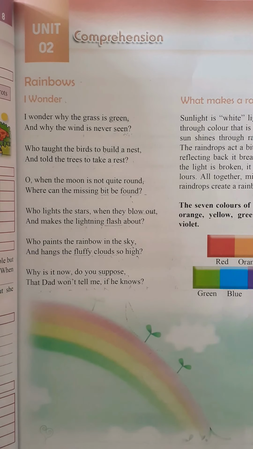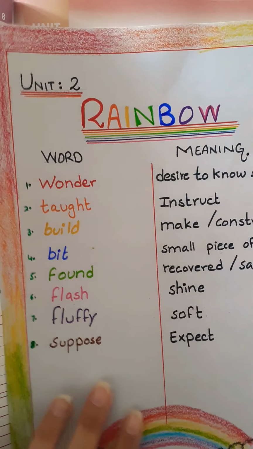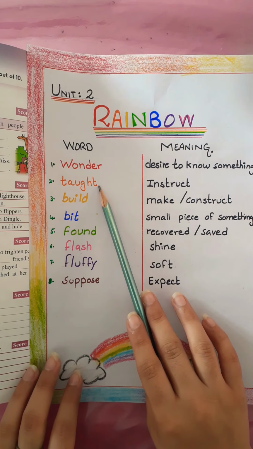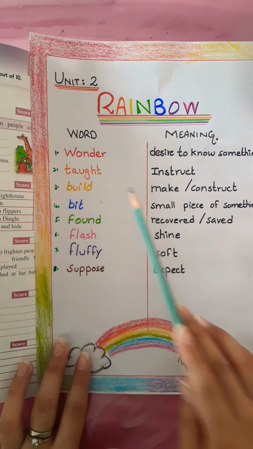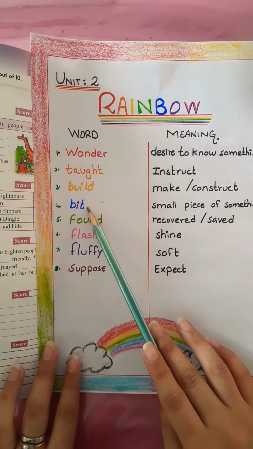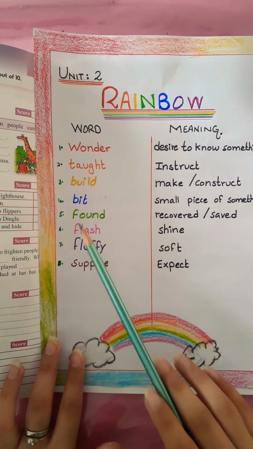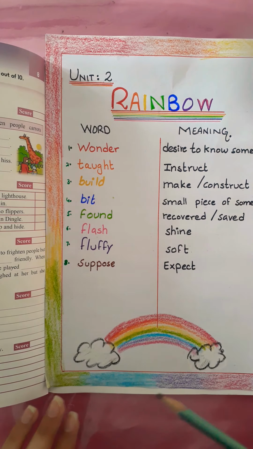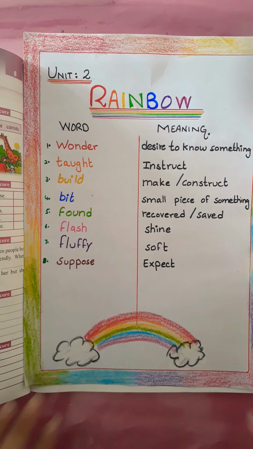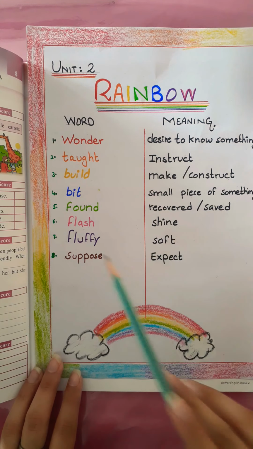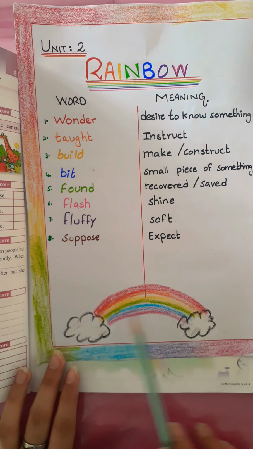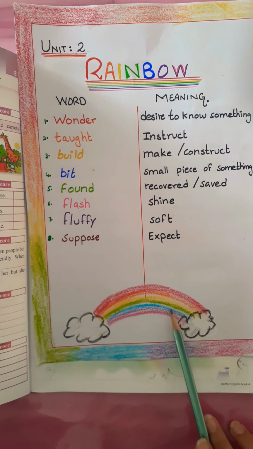So, we are going to do word meanings now. Wonder means desire to know something. Taught means instruct. Build means make or construct. Bit means small piece of something. Found means recovered or saved. For example, where is the bit of the moon found, means where can we see it. Flash means shine. Fluffy means soft. Suppose means expect. And this is the rainbow, which consists of different colors. So that was all about the poem.